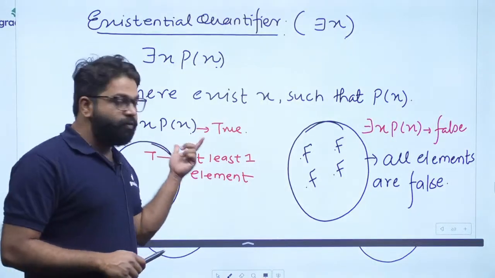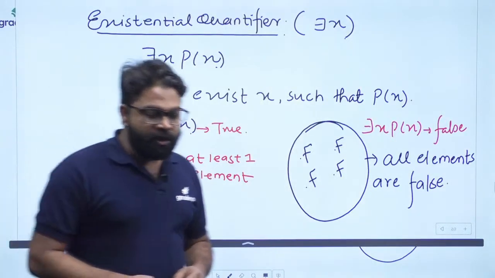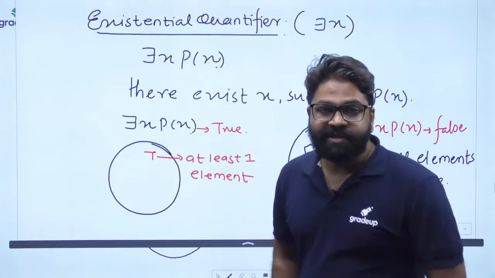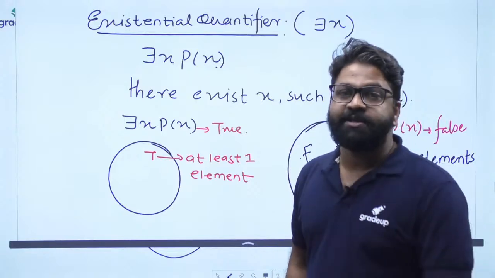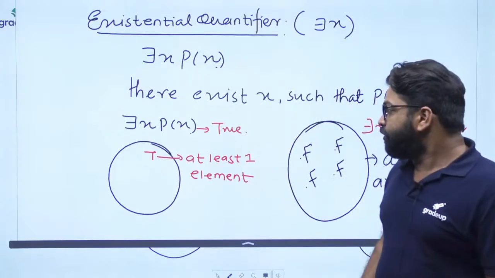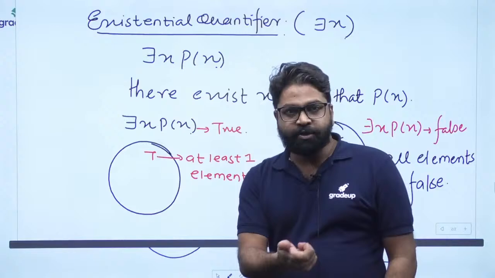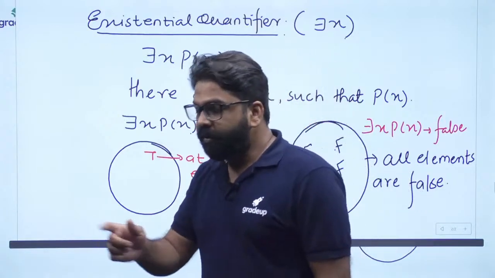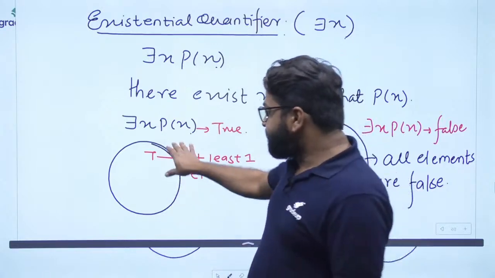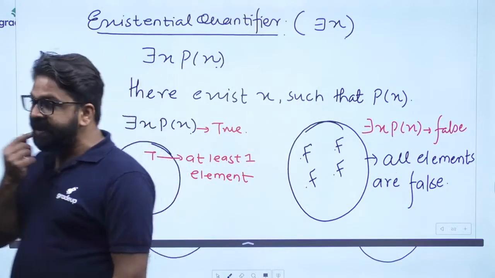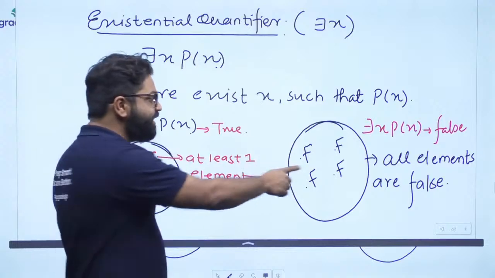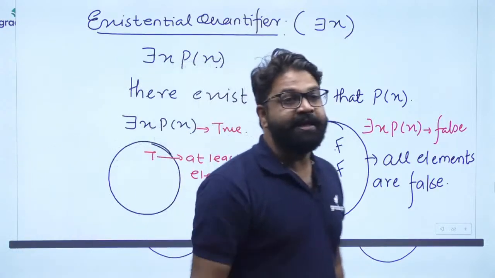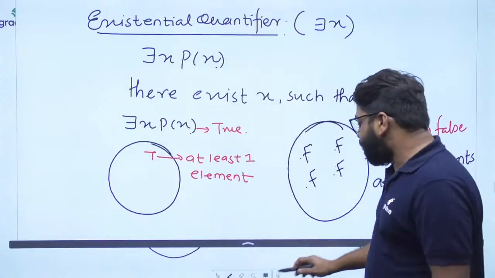It becomes true when it sees at least one element that is true. So can you understand the inside story of there exists? You can say that there is an OR case, because if it sees at least one true, the whole statement becomes true. Inside there exists, you will be getting the OR case. But what about for all? For all, you will be getting the AND case. That is very important here.